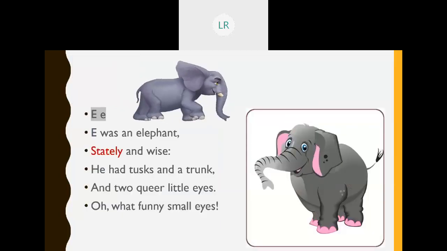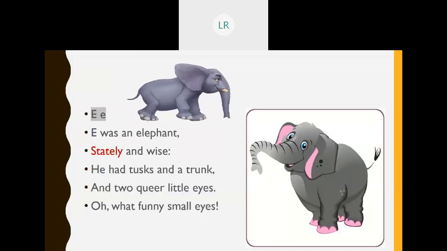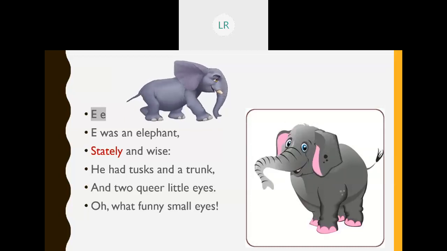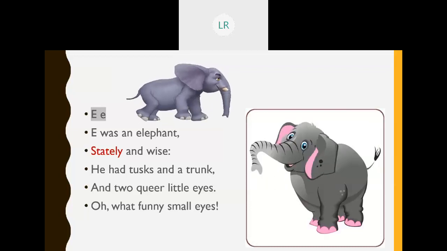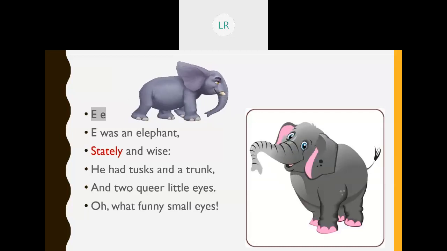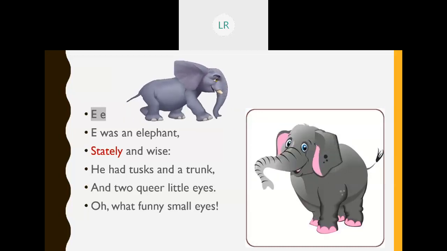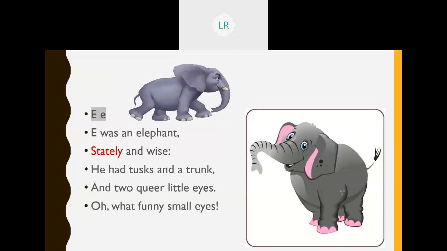Can you see the elephant picture? He was an elephant, stately and wise. He had tusk and a trunk and two queer little eyes. Oh, what funny small eyes! He was an elephant, stately and wise. He had tusk and trunk and two queer little eyes. Oh, what funny small eyes!